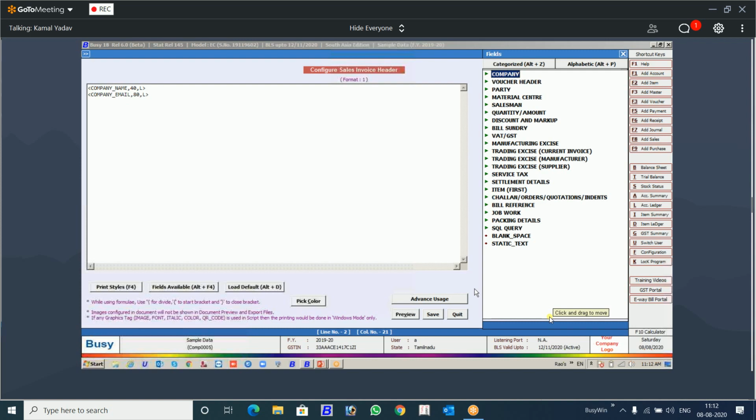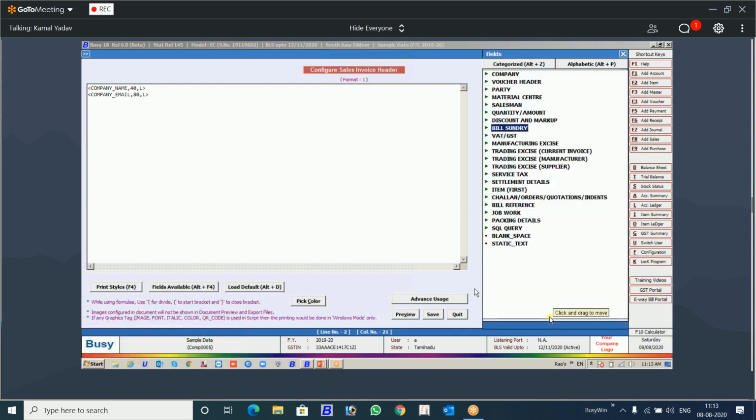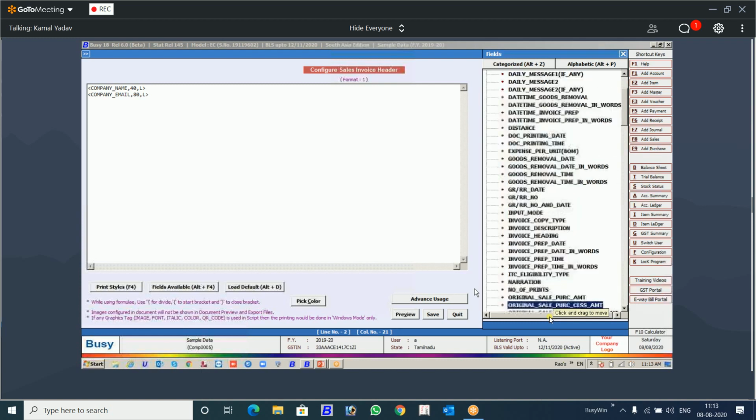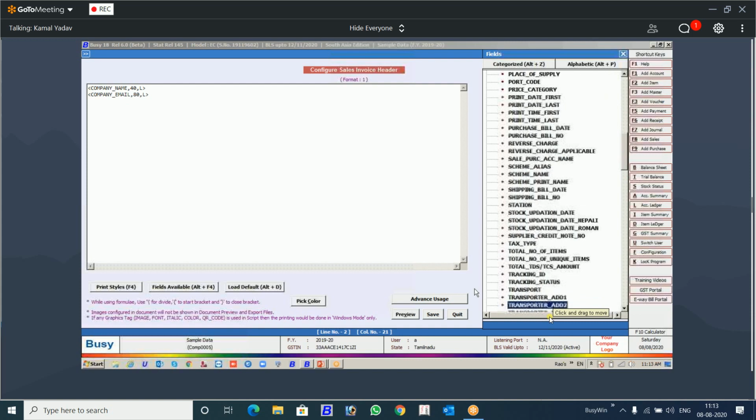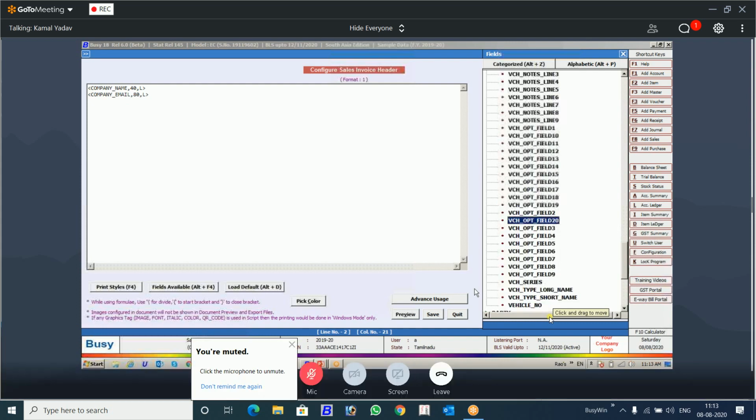Why was I telling you that the QR code is versatile? Because you can give any information from the document designing fields that you want to put in the QR code, not just the item information. See, a list is populated. You can select a field from the VAT. If you want a VAT field, again, you want to select from the header field, invoice number or voucher number or anything, you can select from here. These fields will be displayed here. You can browse and select your respective field that you want to give in the QR code. All these fields, anything you can choose here.